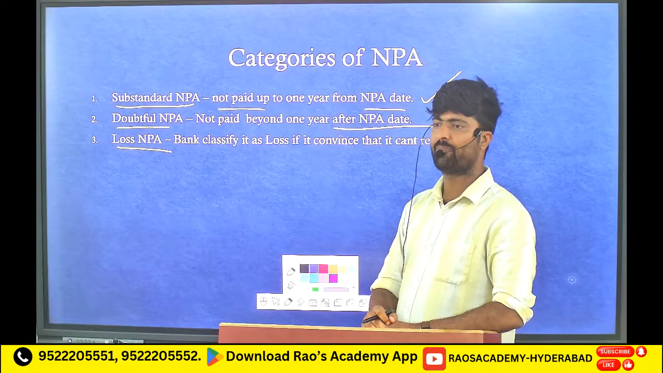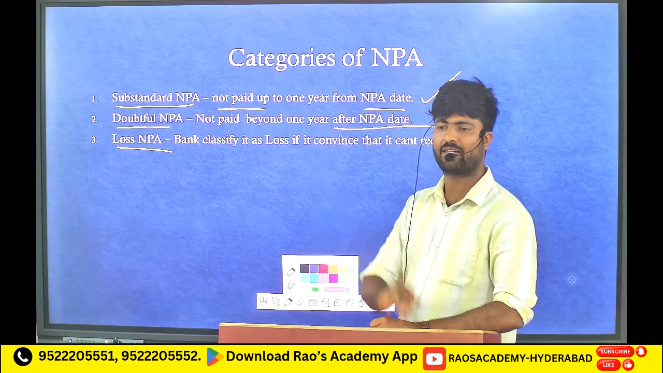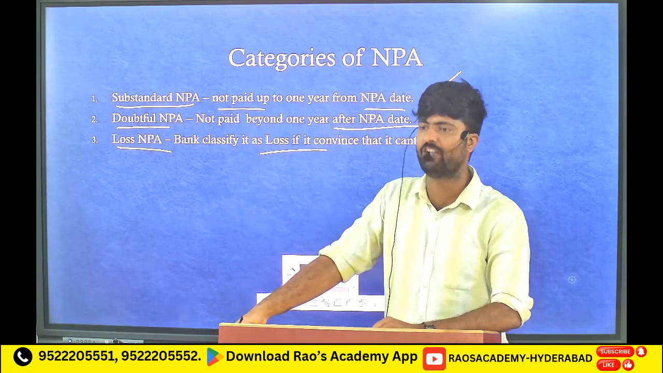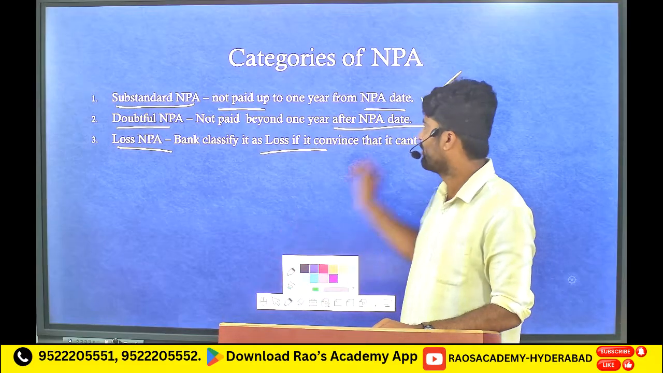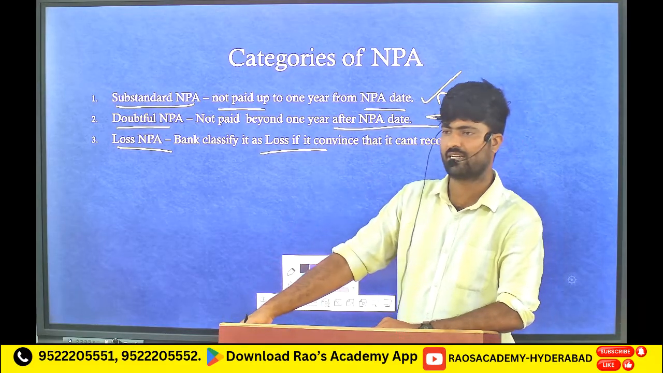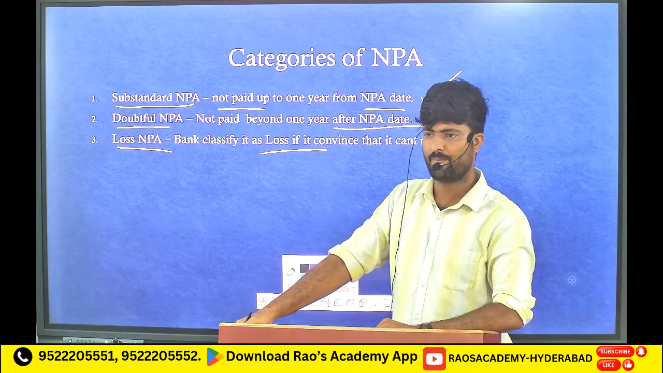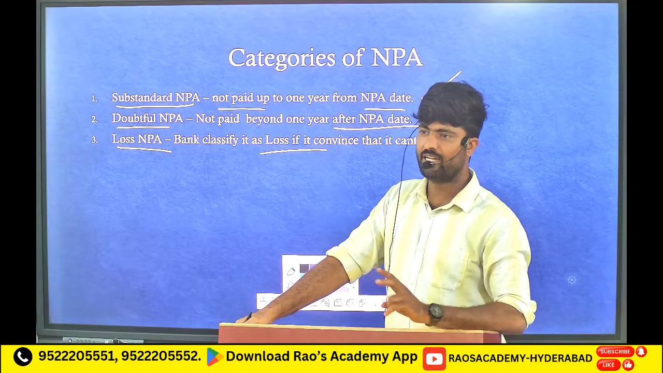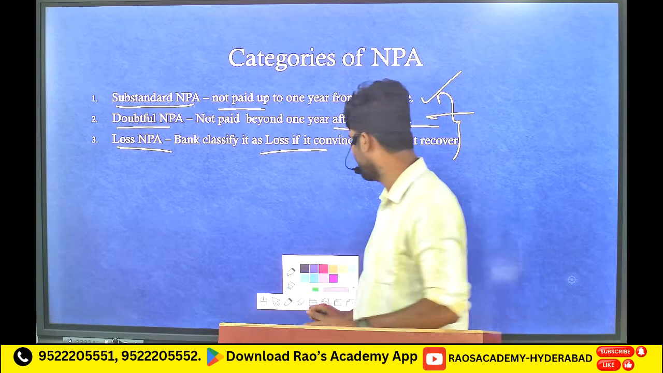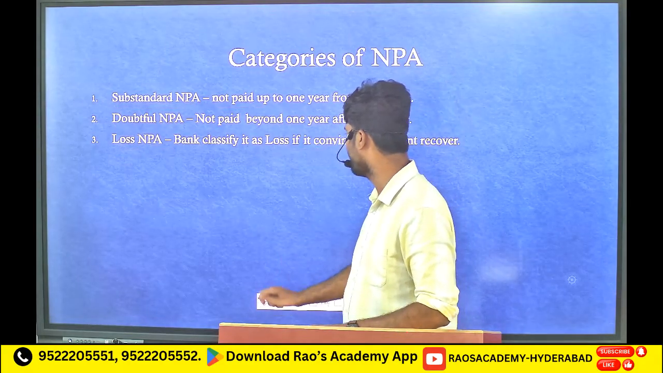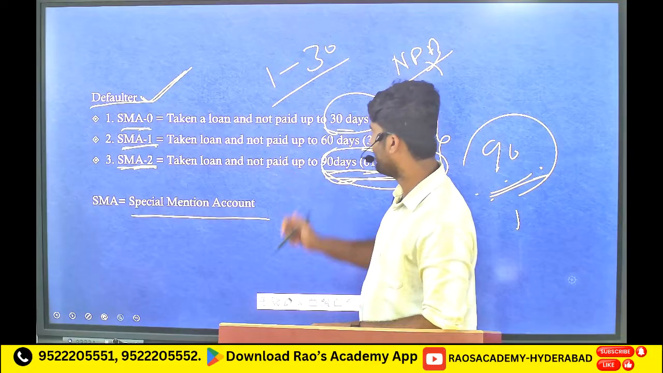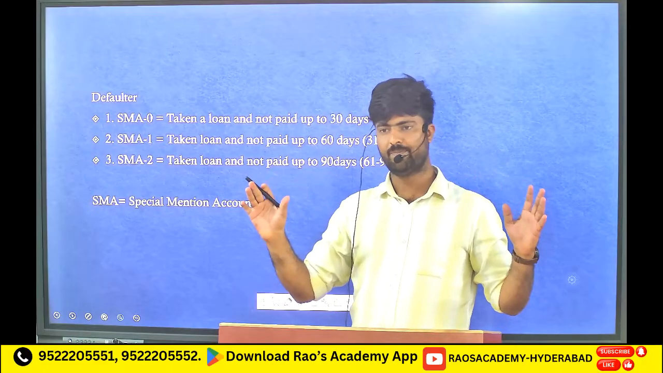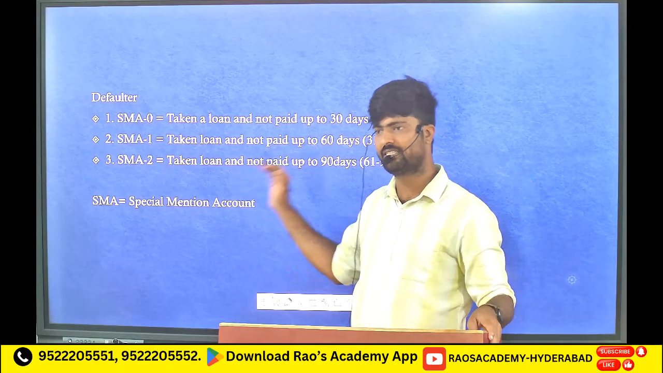Then after some days, if the bank feels that it cannot take back that loan, the bank decides to classify that loan as loss. It is up to the bank when to classify. When to end the doubtful category and when to start the loss category, it is up to the bank to decide. This is the NPA categories. Here you have to remember two things, not only the NPA categories but also the defaulter categories. Make sure that defaulters are 3: SMA 0, 1 and 2, which are 30 days, 60 days and 90 days.